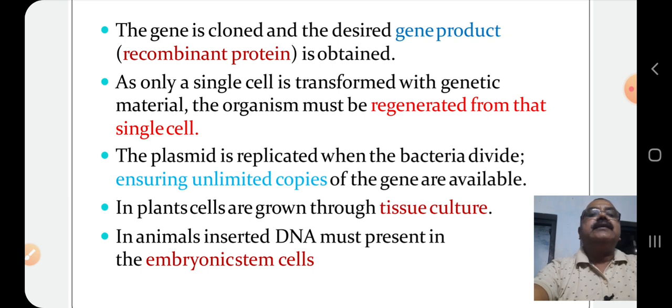In plants, cells are grown through tissue culture. In case of plants, we can produce multiple copies of cells by the tissue culture method. In animal cells, DNA must be present in embryonic stem cells.